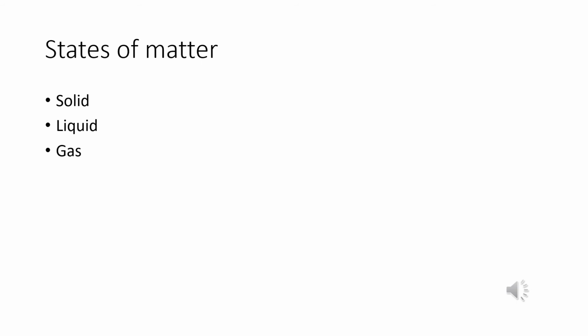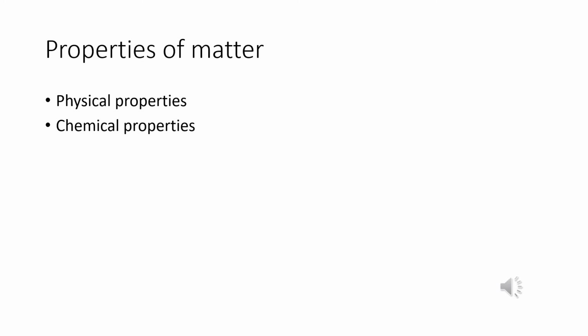That is, when a solid is heated, it will be converted into a liquid. When the liquid is heated again, it can be converted into the gaseous state. So we see the properties of matter. The properties of matter can be classified into two types: physical properties and chemical properties.